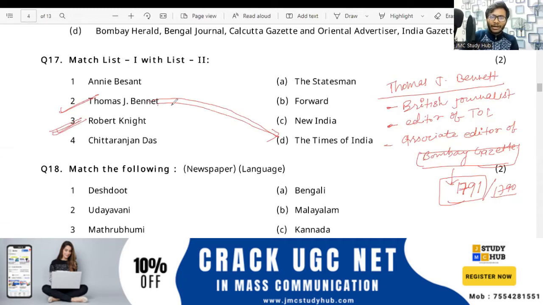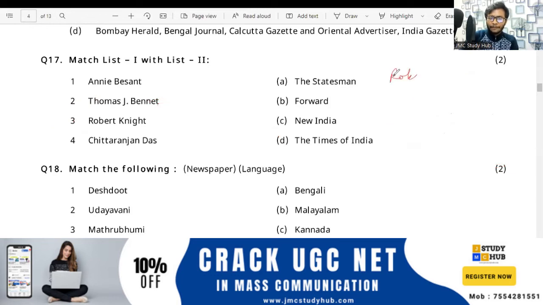Now talking about Robert Knight. So let's talk about Robert Knight. Basically we know Robert Knight, this is the Statesman, right? Very good. So Robert Knight is directly related with the Statesman newspaper, and this was the newspaper that was founded in, who will tell? I have given the hint here. Quickly tell, everybody will tell. The Statesman.